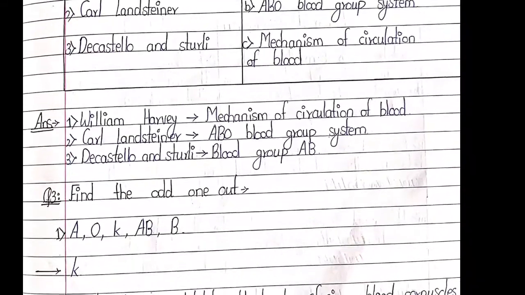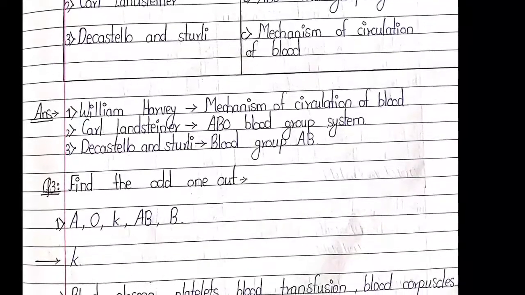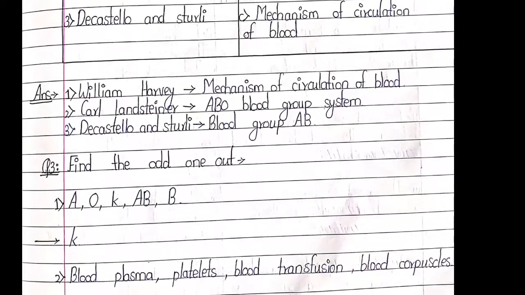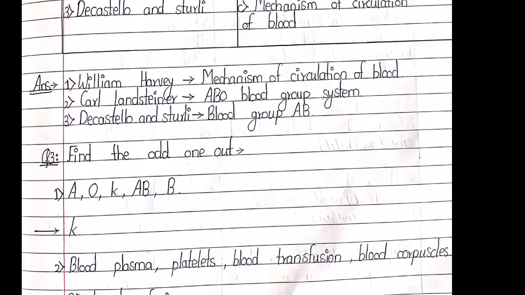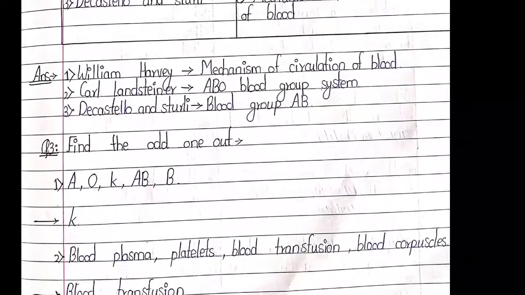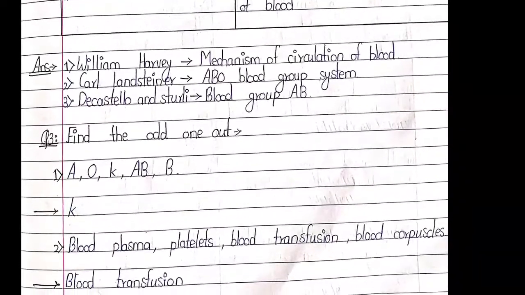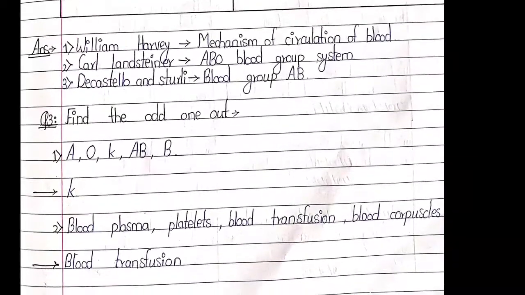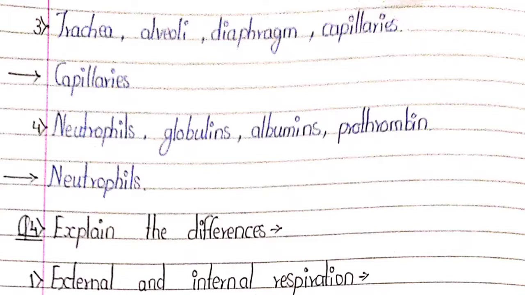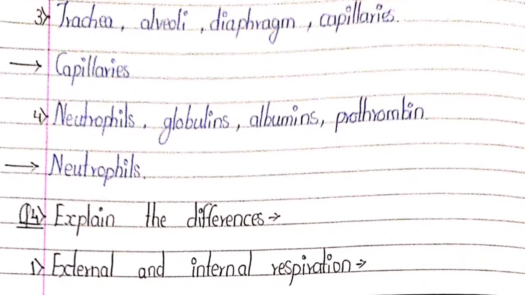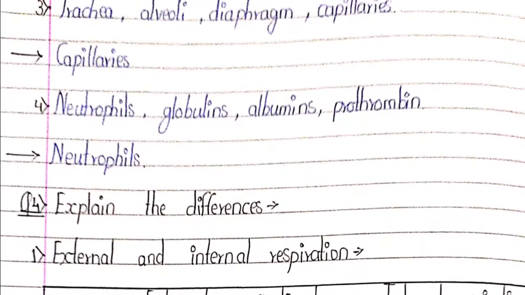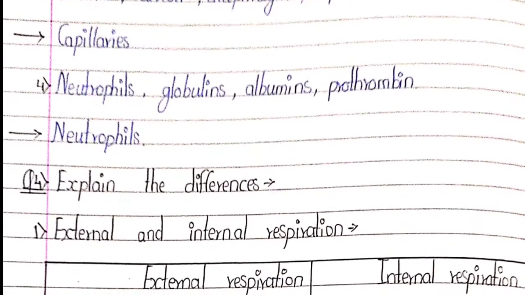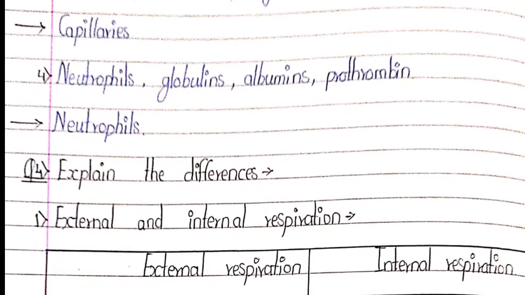Find the odd man out. Blood group A, O, K, AB and B. Here there are only 4 blood groups and K is not a blood group, so it is the odd man. Second, blood plasma, platelets, blood transfusion, blood corpuscles. Answer is blood transfusion. Third, trachea, alveoli, diaphragm, capillaries. Answer is capillaries. Fourth, neutrophils, globulins, albumins and parathormone. Answer is neutrophils.